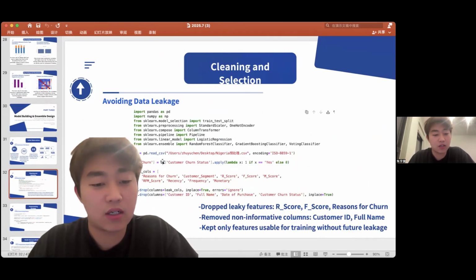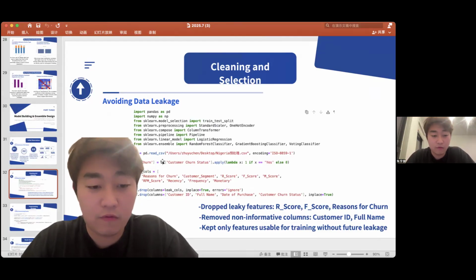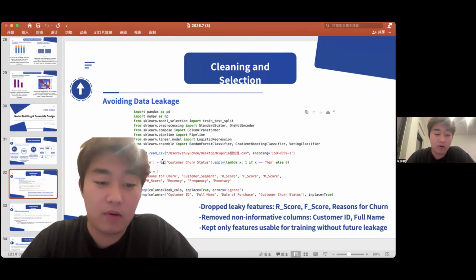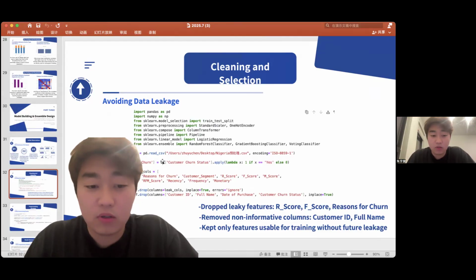Fields like reason for churn, and scoring fields like R score and F score, are essentially post-event information. So I removed those leaky variables and dropped the non-informative IDs. Performance became more realistic and the model became deployable.